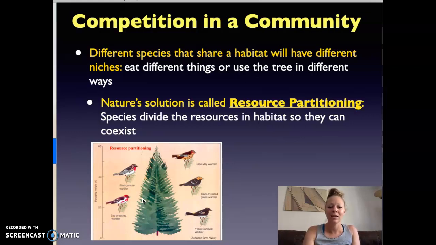But what he found is that each of the warblers used the tree differently. Let's say the bay-breasted warbler ate the berries at the end, the Cape May warbler maybe used the tree for making a nest, and the black-throated green warbler perhaps ate the insects out of the trees. They were able to live in the same space because they partitioned their resources. They used different resources, and so they could share a habitat.